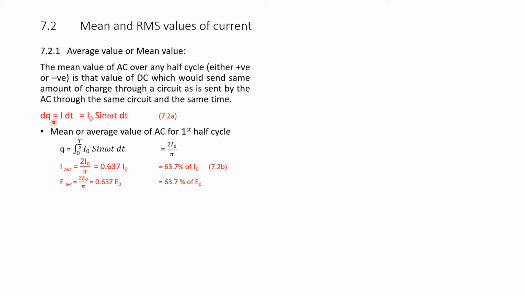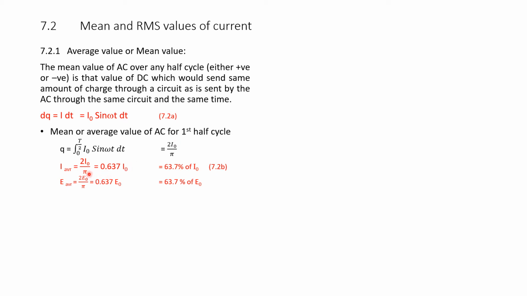To get the full value of q, we should integrate dq. It is given by the integral from 0 to T by 2. Please note, 0 to T by 2 is the half cycle. We write I naught sin omega t dt. If you complete this integration using mathematical integration, we will get 2 times I naught by pi for a positive half cycle.